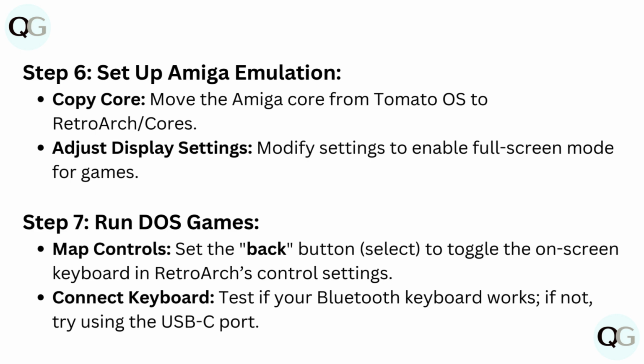Step 7. Run DOS games. Map controls. Set the back button, select, to toggle the on-screen keyboard in RetroArch's control settings. Connect keyboard. Test if your Bluetooth keyboard works. If not, try using the USB-C port.